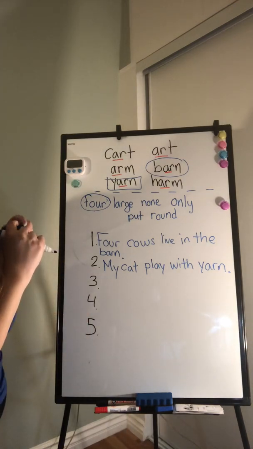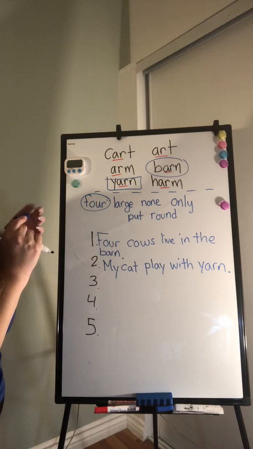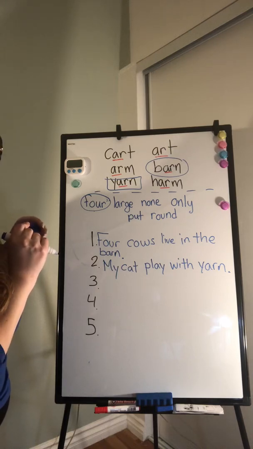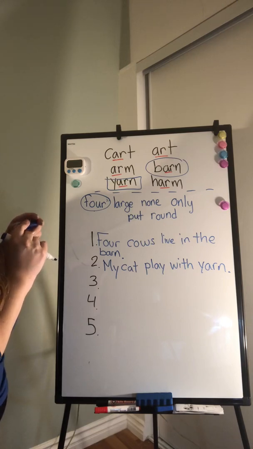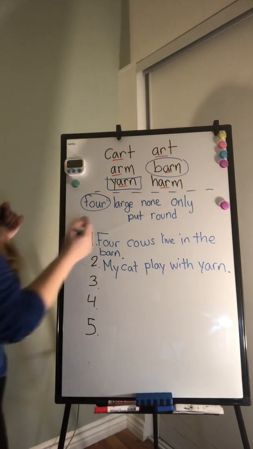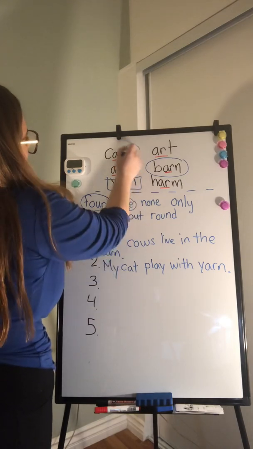Let's do large. The large cart was heavy. I'm going to use large and cart.